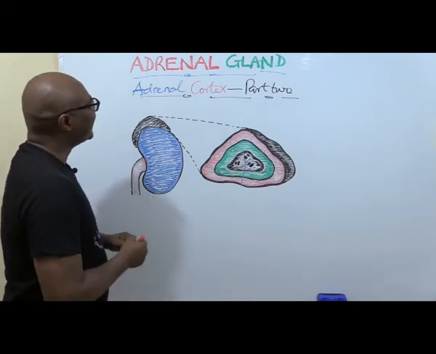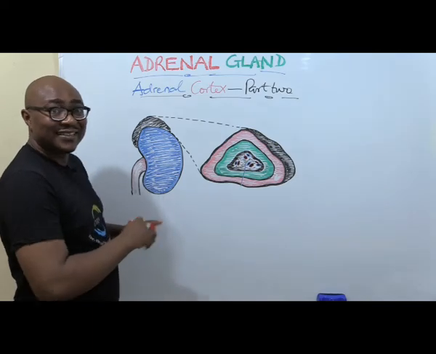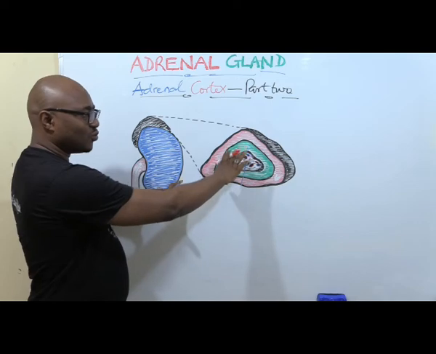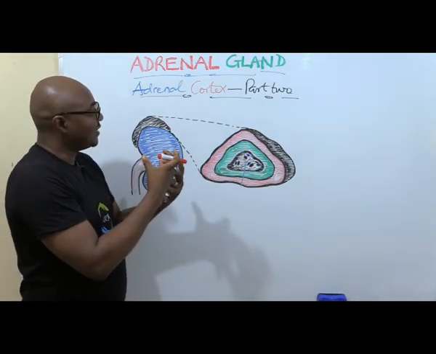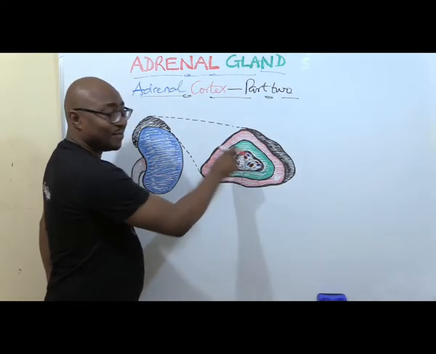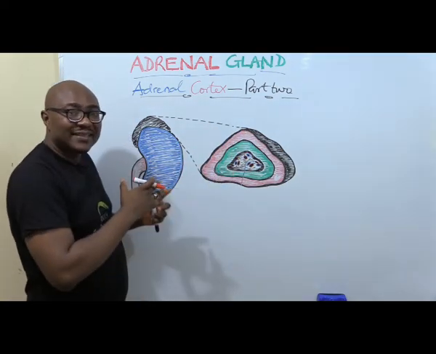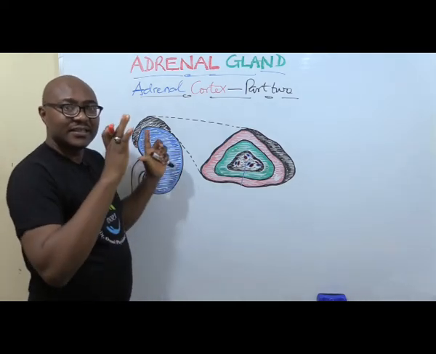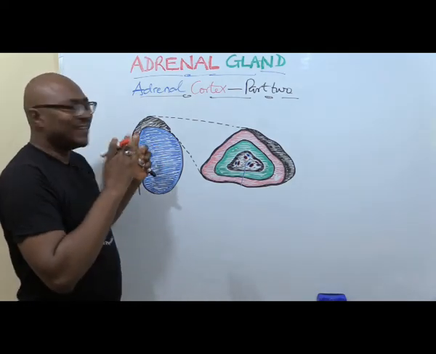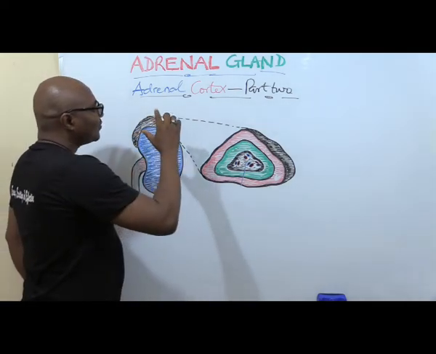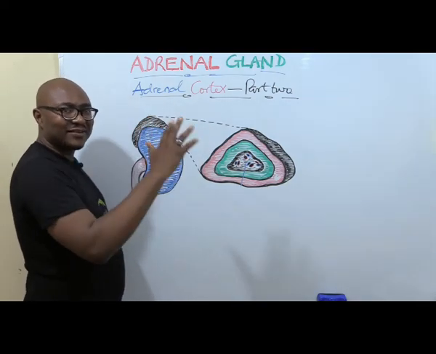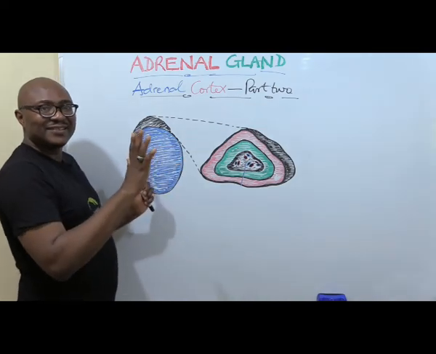Now let's get started. So we started with the adrenal gland in the last lecture, in part 1, introducing the different zones of the adrenal cortex, knowing that the adrenal gland is divided into the cortex and the medulla that secretes catecholamines, which has similarities with the sympathetic division of the ANS, the autonomic nervous system. All right, so now the first zone, glomerulosa, mineralocorticoids, deals with minerals, sodium and potassium control.